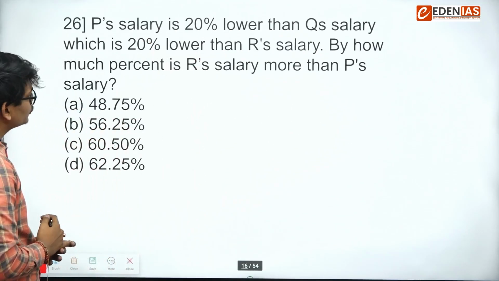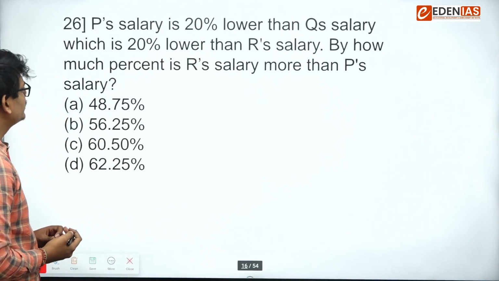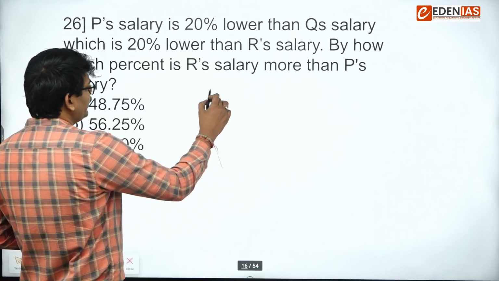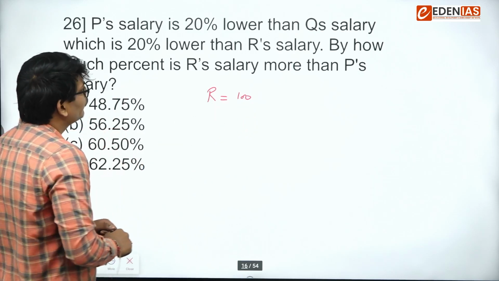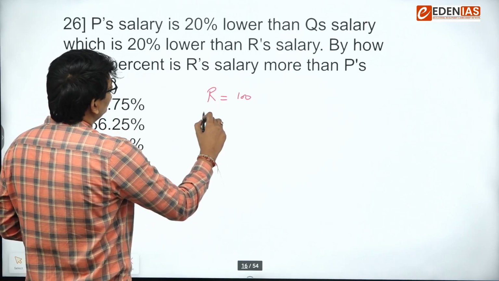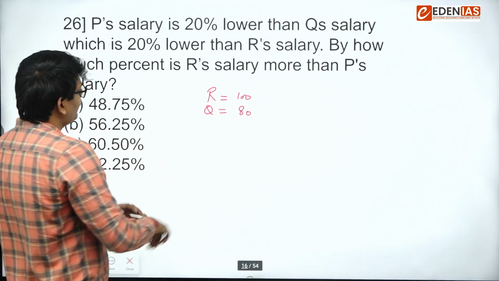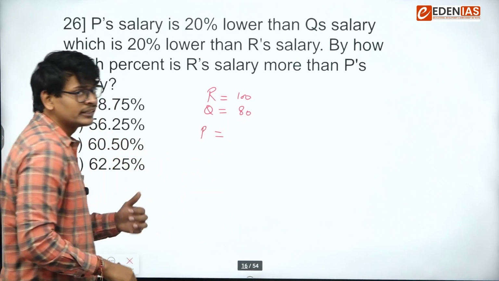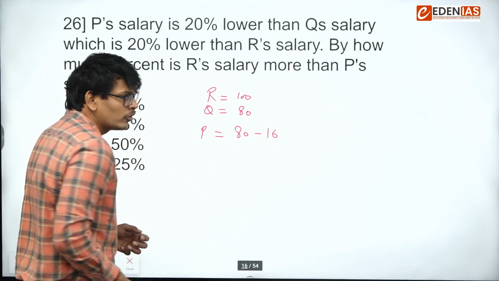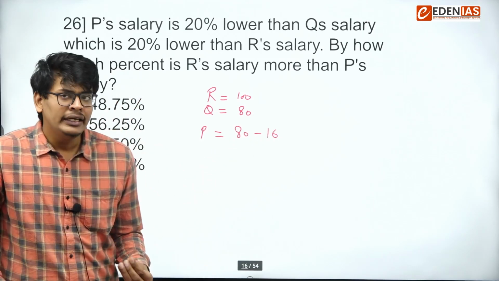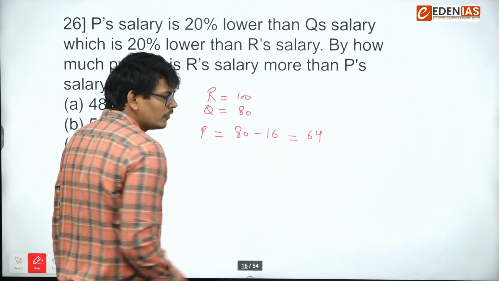Next, a question on percentage. P's salary is 20% lower than Q's, which is 20% lower than R's. So if I take R as 100, then Q's salary will be 80, 20% less, and P is also 20% less. So 80 minus 16, because 20% of 80 is 16. So that is 64.